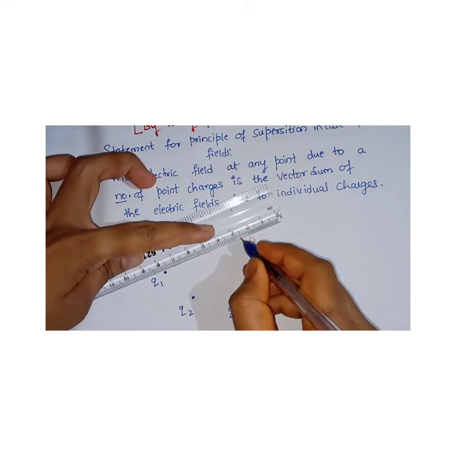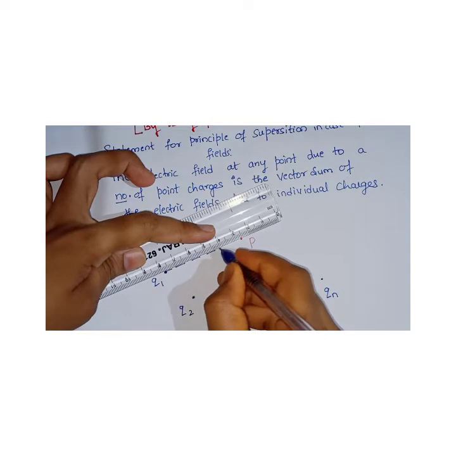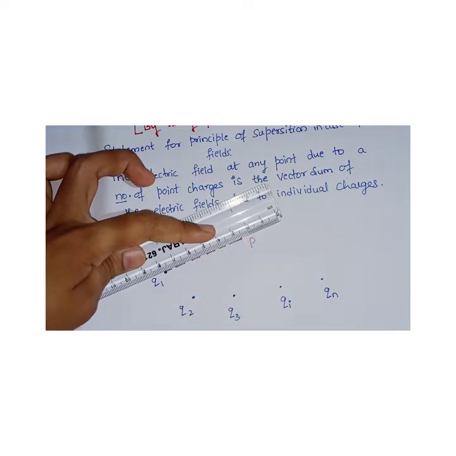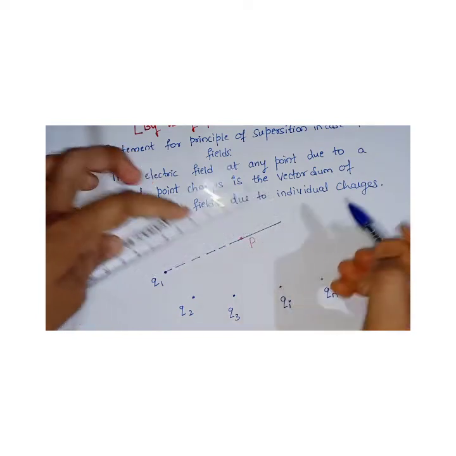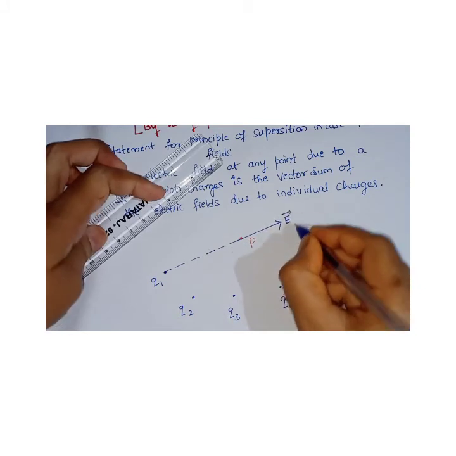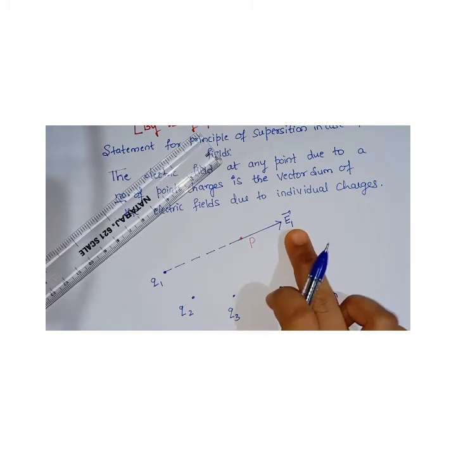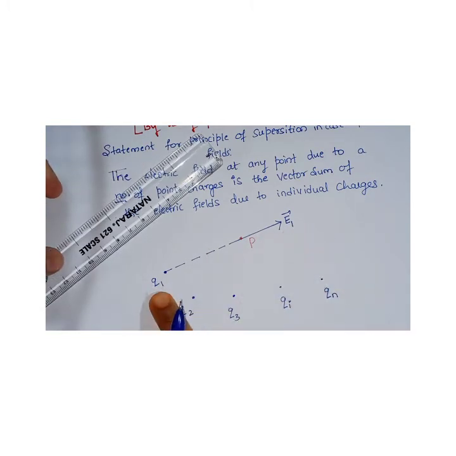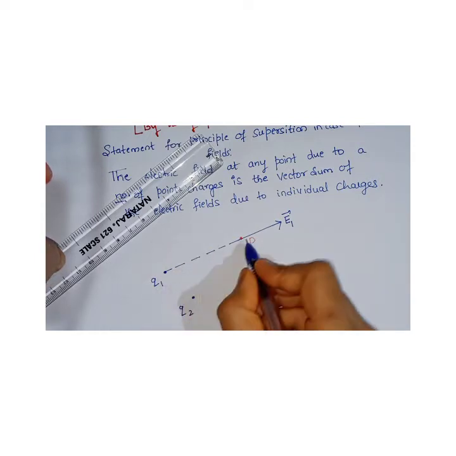the electric field. So this is the distance between them. The distance between Q1 and P is this. And what would be the direction of electric field? This is the direction, and I'll name it vector E1. What is vector E1? It is the electric field due to Q1 at point P. How much distance?